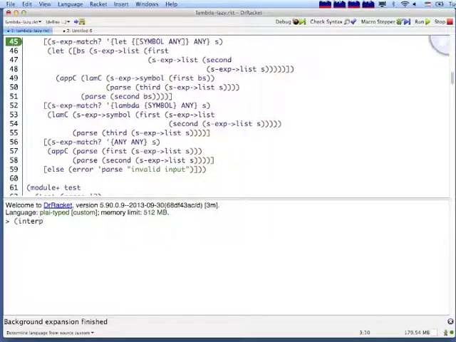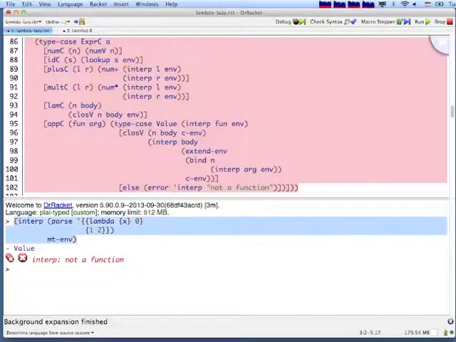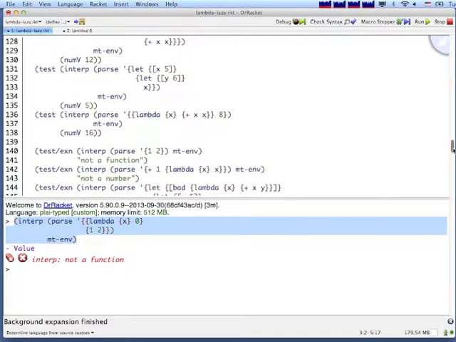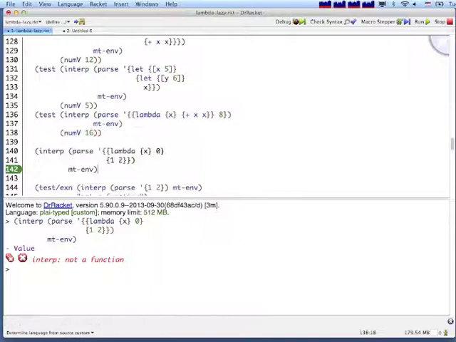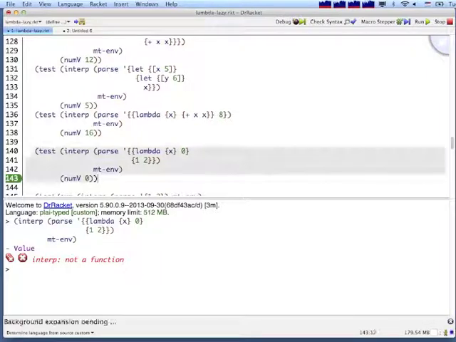But now I'm going to add some more tests. I want interp of parse of a lambda that takes an x and just returns 0, applied to 1 applied to 2. That would be an error. In an empty environment, right now that raises an error that 1 is not a function. I want to change this so that that gives me just a 0 out. So I'm going to have a new test case that says, in this case, laziness means that we get a num v 0 out, not an exception.